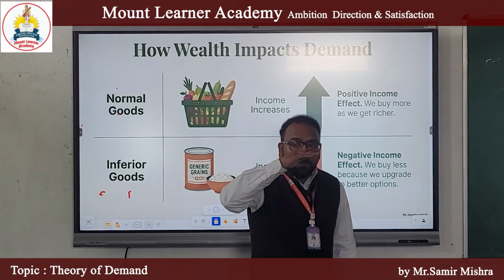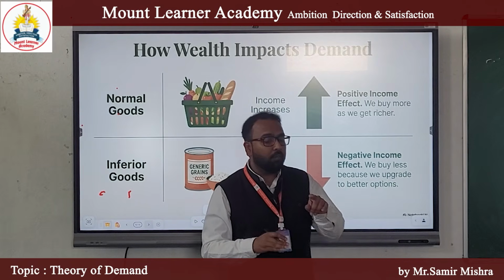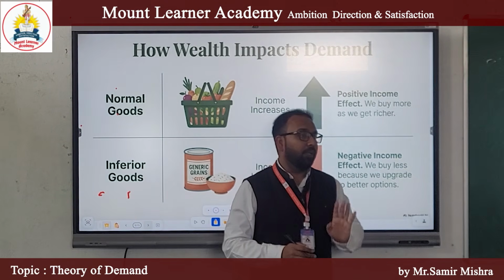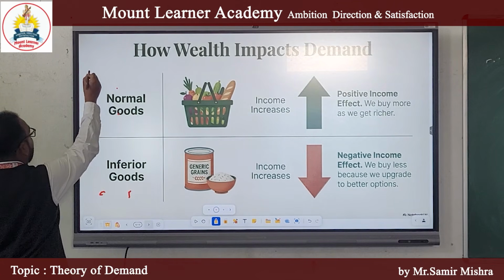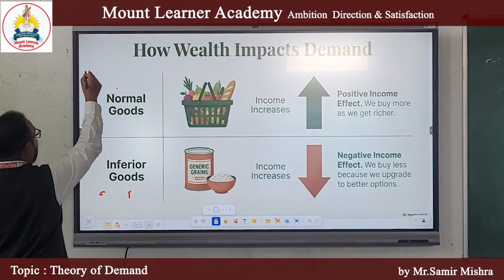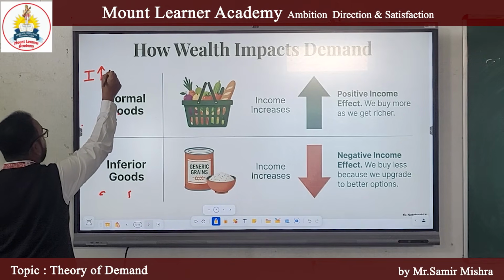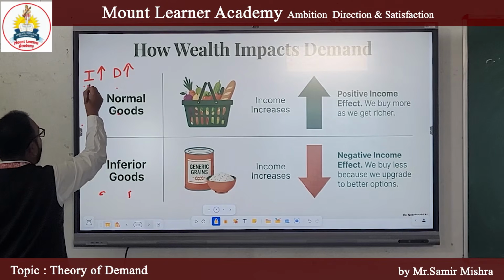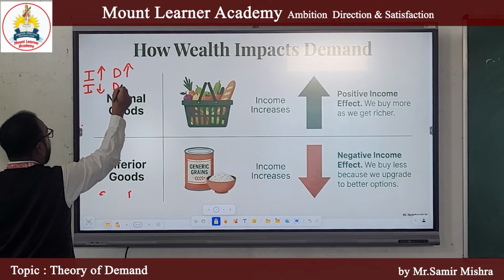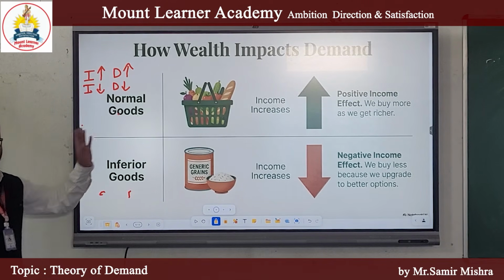When our income decreases, then we will increase the demand of inferior goods. We can see here, for example, normal goods. I stands for income. In case of normal goods, when income increases, we will increase the demand for normal goods. When income decreases, we will decrease the demand for normal goods.